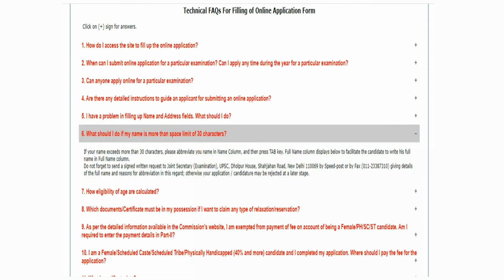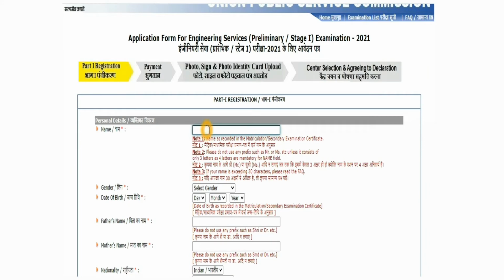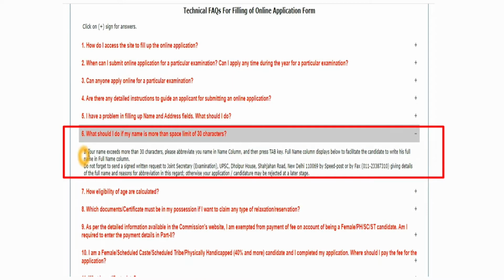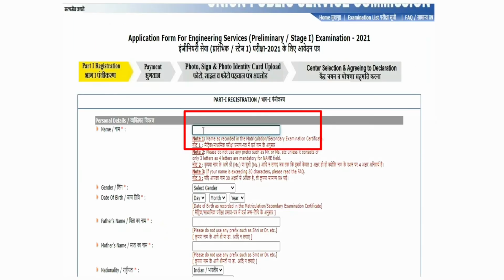Only 30 characters is the limit here. Many students have names longer than that limit, so how do they have to write? The main thing they have given in the FAQs is that within 30 characters, please abbreviate your name in the name column. So they are saying you have to abbreviate your name here first.